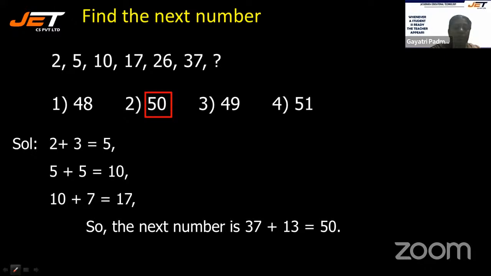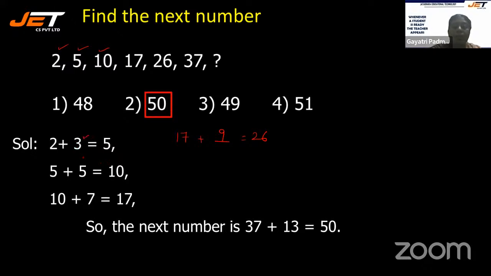Just a second, let me do it for you. Yes, so now we have taken 2, 5, 10. Now, see here, 17 plus, if you add what, you are getting 26? 9. See how the number goes.